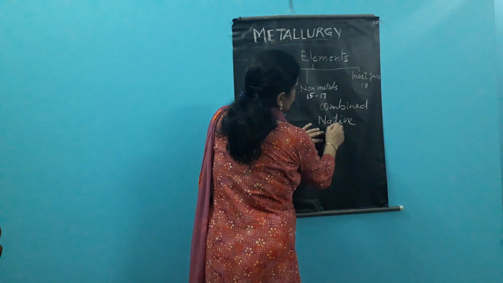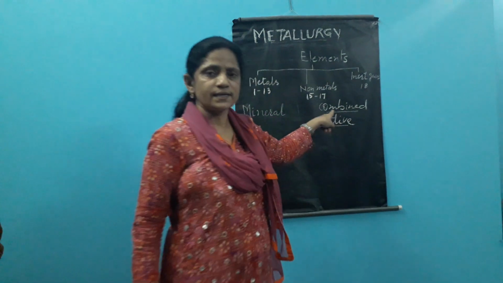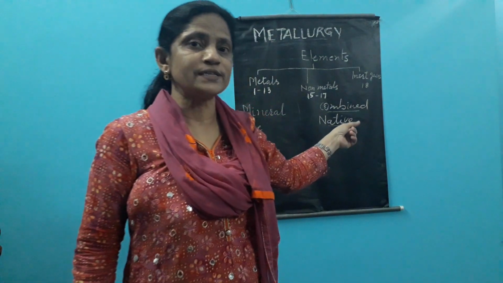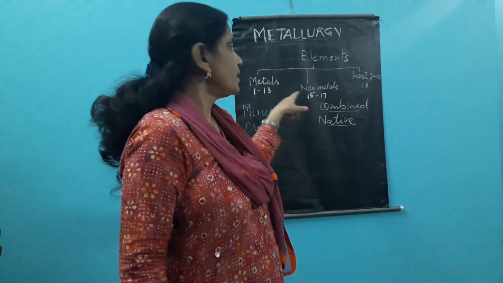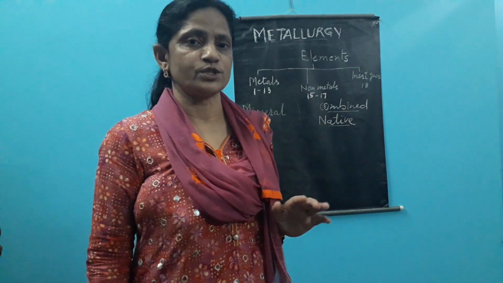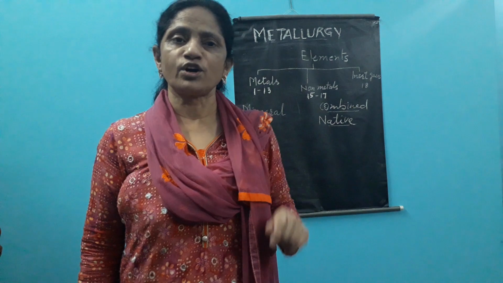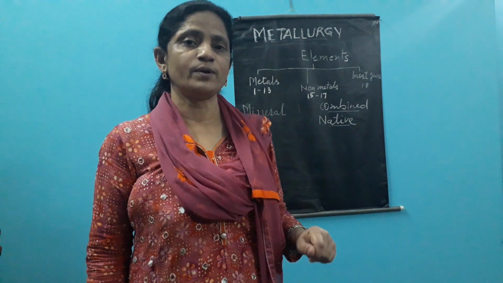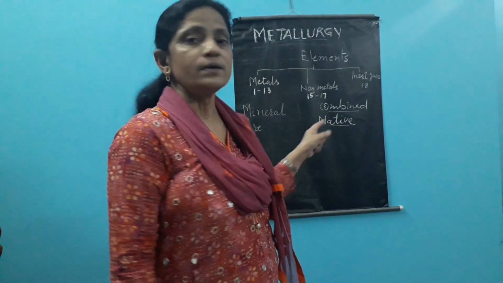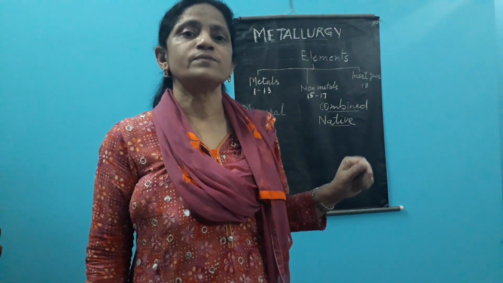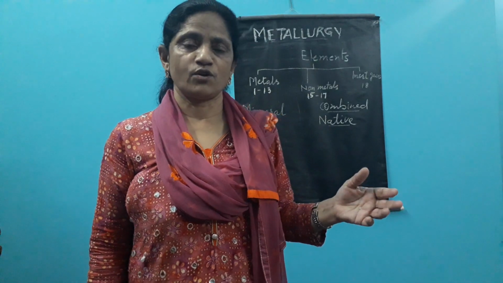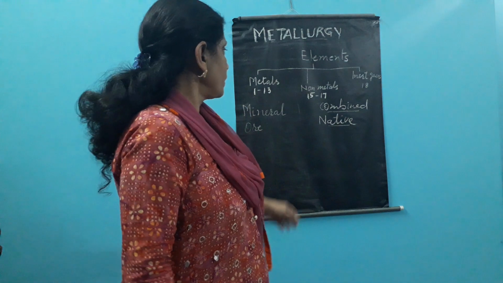So we have these two terms: combined state for the occurrence of those metals which are available in nature in the form of their compounds, and native state for the occurrence of those metals which are occurring in nature in the free state, meaning without any combination or without forming any compound.